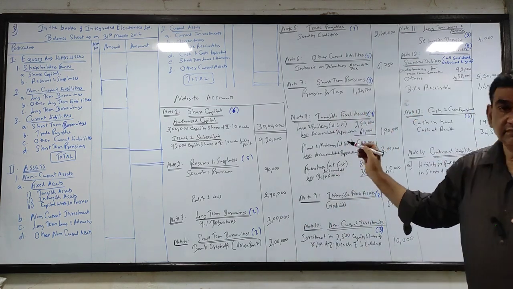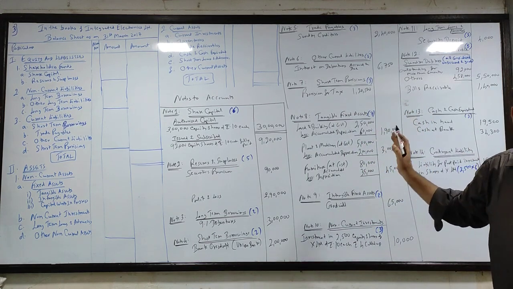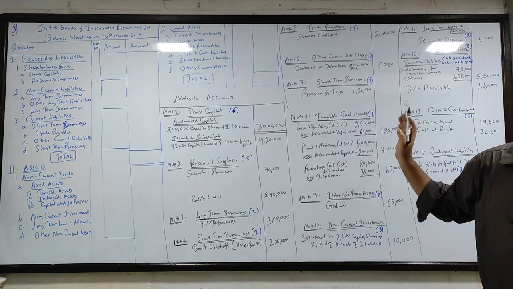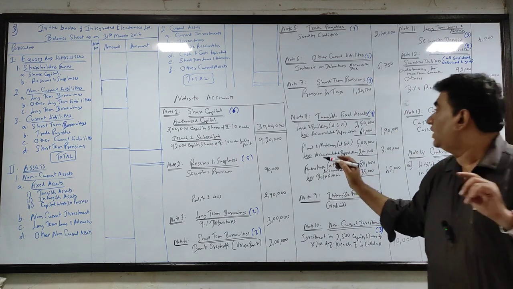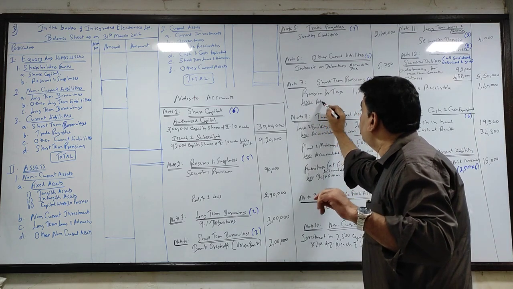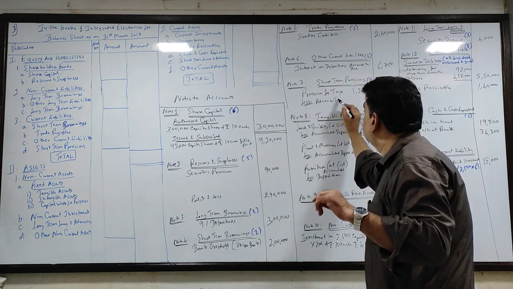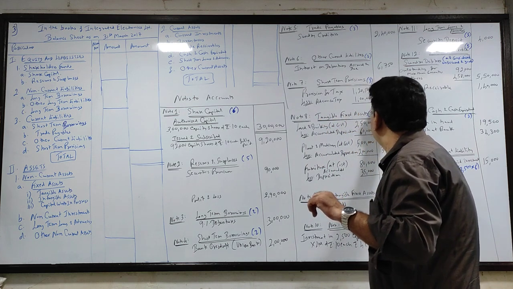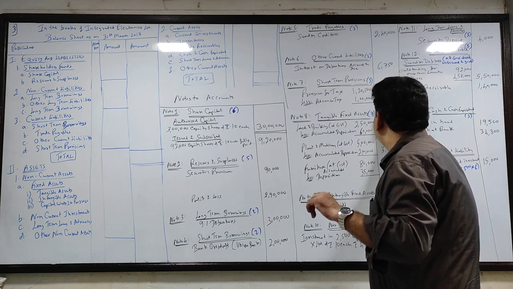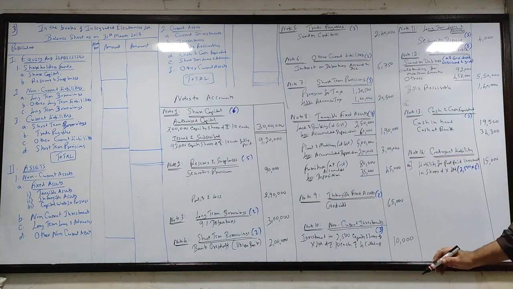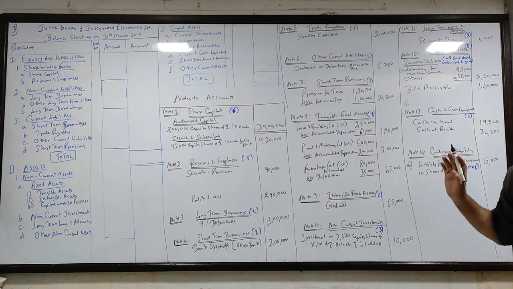Put it in the inner column. There is no other short-term provision, so in this sum, even if you put it outside, it's fine. And then you have advance tax 1 lakh. So from this, you will deduct advance tax 1 lakh. So 120,500 minus 1 lakh gives you 20,500.